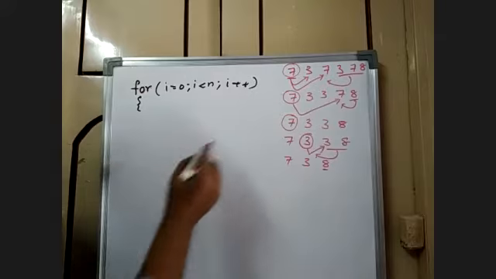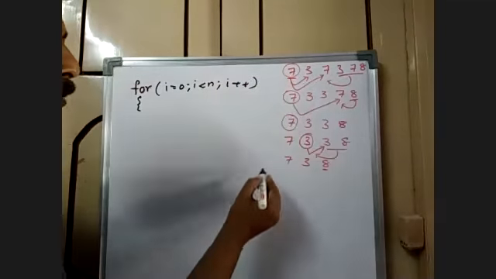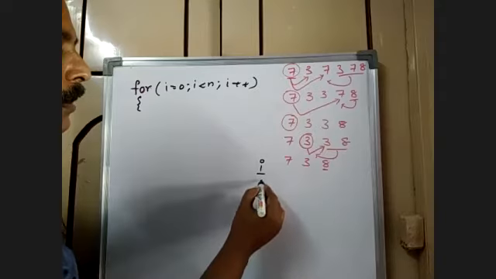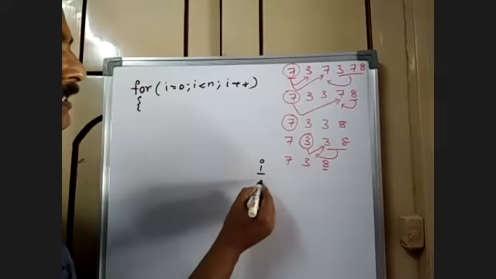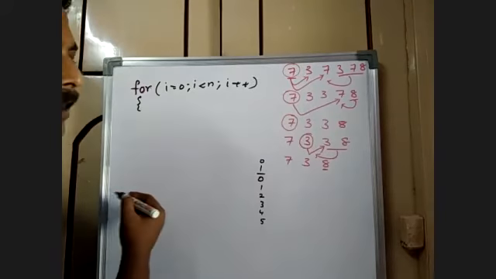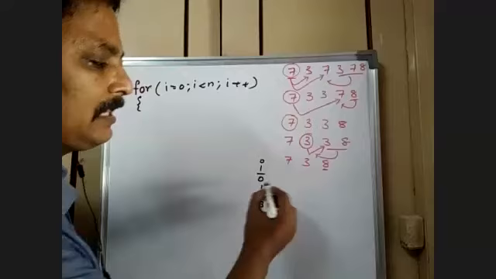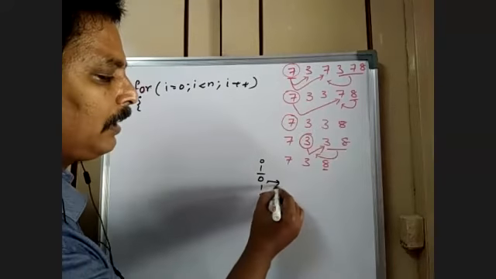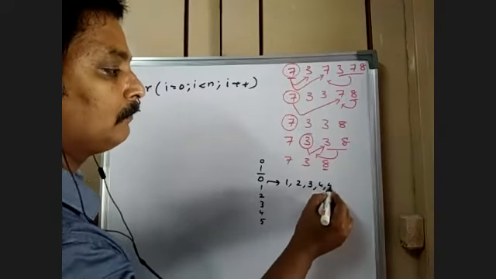Now you are comparing every element with the rest of the elements. How many elements are there? There are 6 elements, so 0, 1, 2, 3, 4, 5. These elements will be compared with the rest of the elements. For 0, the rest of the locations will be like this.